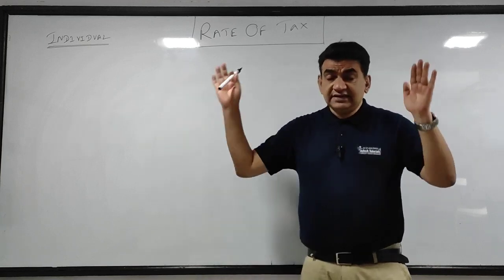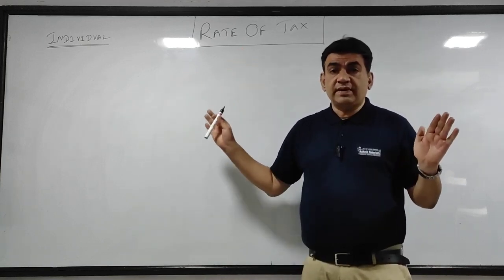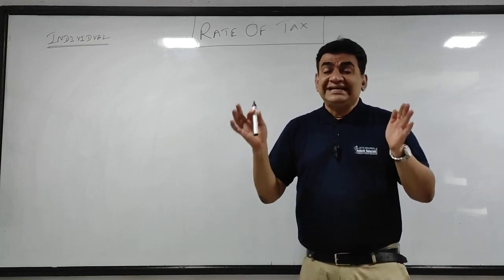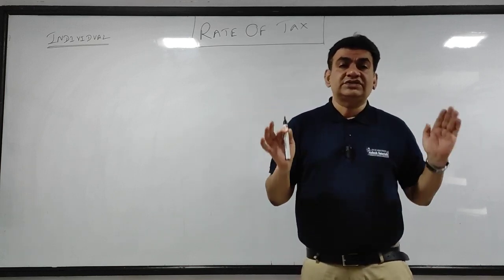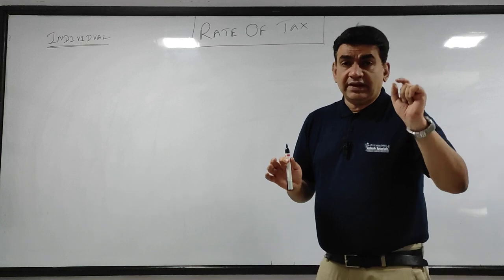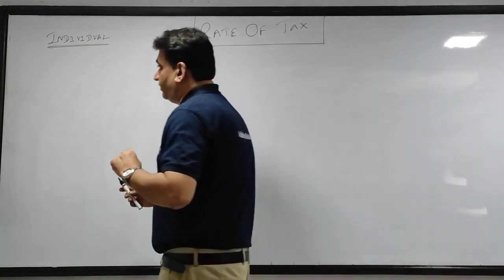So there are three things which you are supposed to remember from an individual point of view: three different sets of slabs. Let's take one by one what that slab is all about.